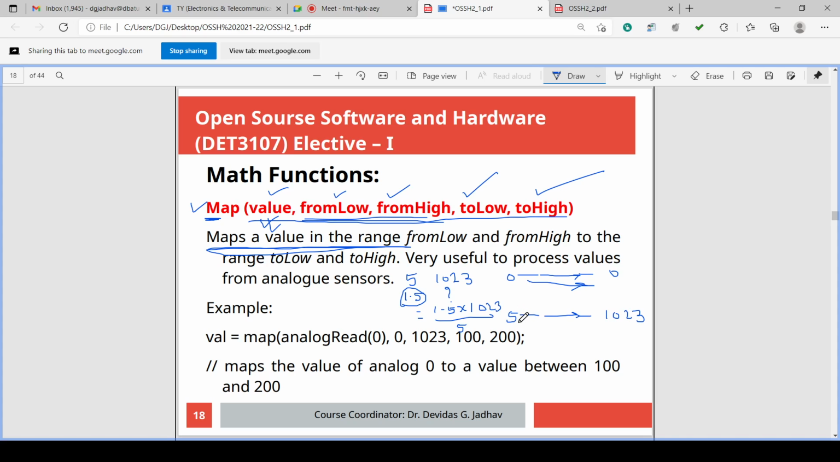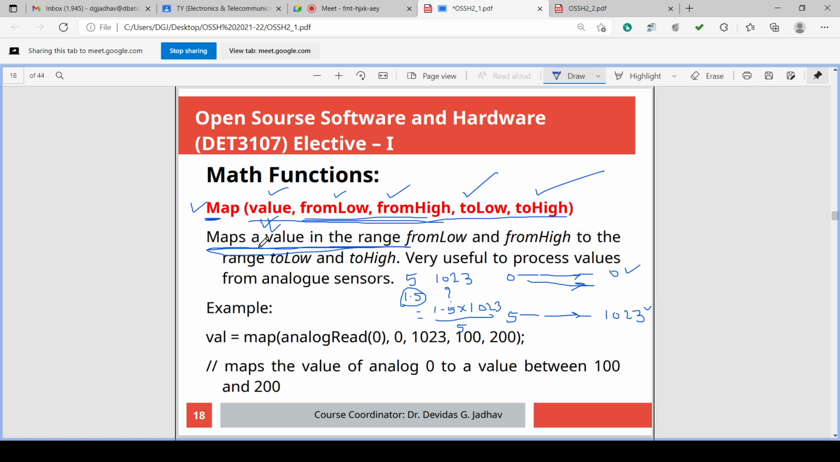5. And where do we want to map it? 0 to 1023. So that is to low, to high. To low is 0, to high is 1023. So how will our example be? The example will be map(1.5, 0, 5, 0, 1023). So that will be our example. Whatever we have taken as an example, that will be map(1.5, 0, 5, 0, 1023). 0 to 5 we are mapping on 1023.